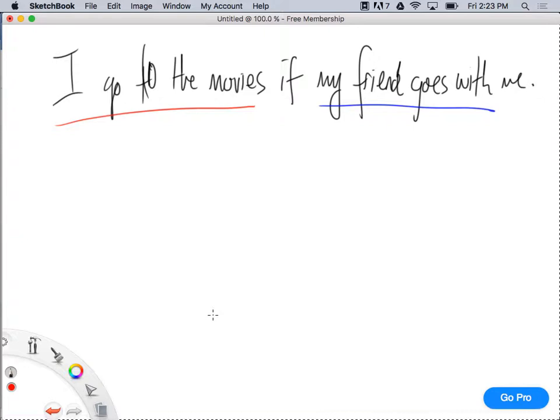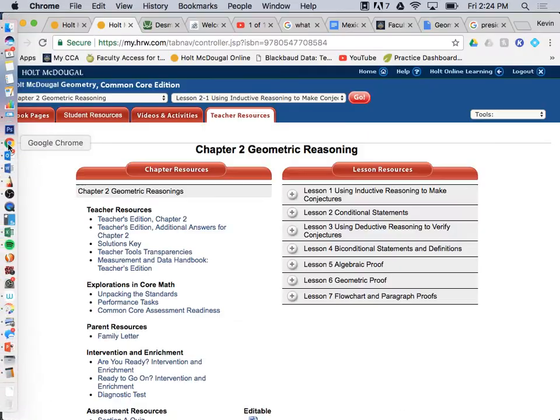If you're ever confused, try to turn it into an if-then. This isn't saying if I go to the movies, then my friend goes with me. No, it's saying I go to the movies if my friend goes with me. Does that make sense? It's a little bit challenging here, but the point is it can always be written as if and then. All right, now look.